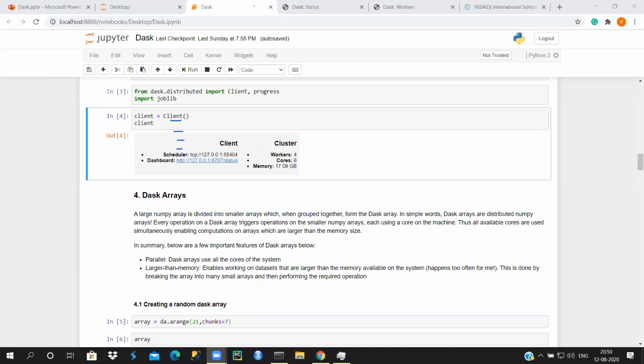No, see, Google Colab is something where you'll have this memory for a small period of time, right? But what we are trying to scale up here, although in Google Colab you can get wonderful GPUs and memory depending on what kind of GPU you select, you will have a lot of wonderful GPUs like Tesla and all these things. But Dask is specifically used for your local systems. So if you are facing troubles with your local system, then that is where you can use Dask. I think that's clear, right?